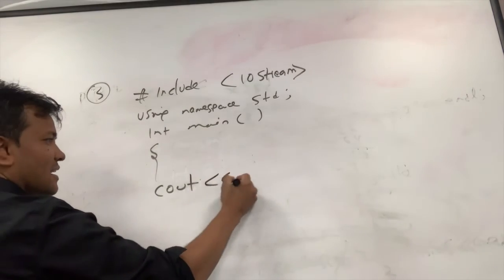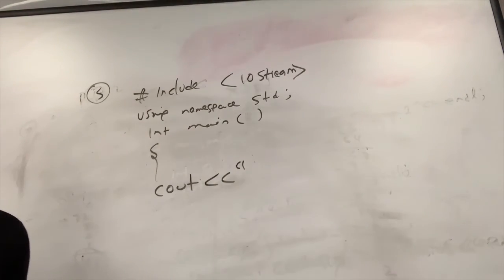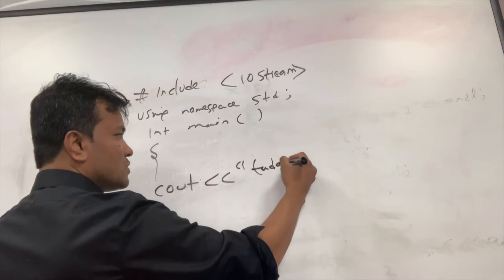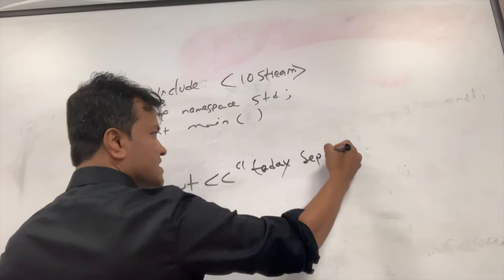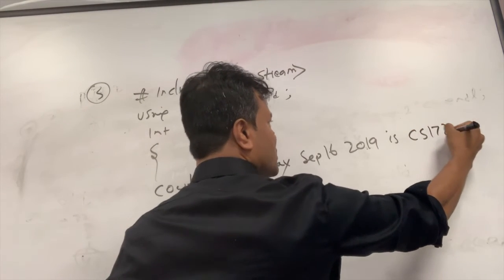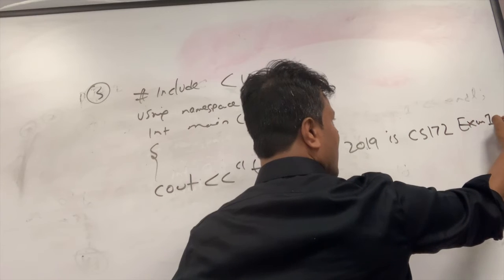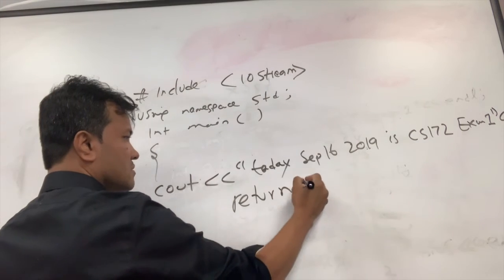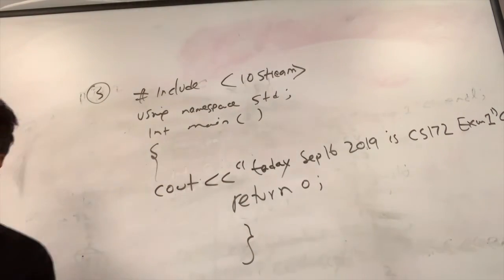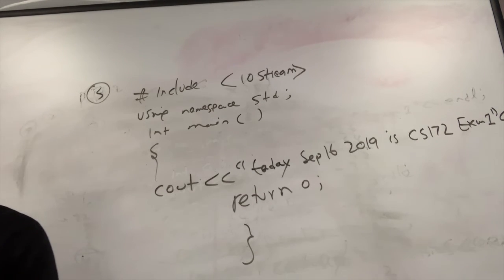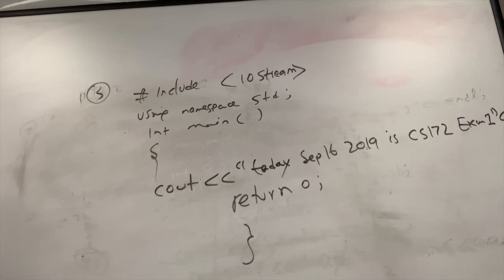That was the easiest one. cout. Instead of hello world, what are you going to be writing? Today, September 16th, 2019, is CS172, exam number 1. Close parentheses, endl, and return. Finish. That's it. It's a hello world. And the reason I didn't give you hello world is because probably you memorized hello world at home. That was the easiest one to memorize.